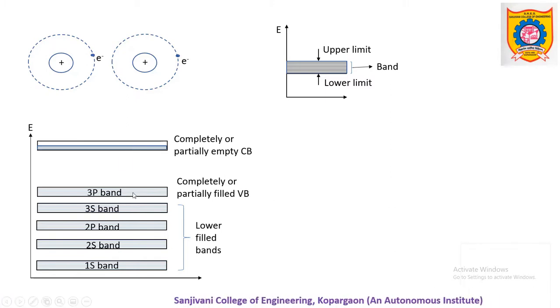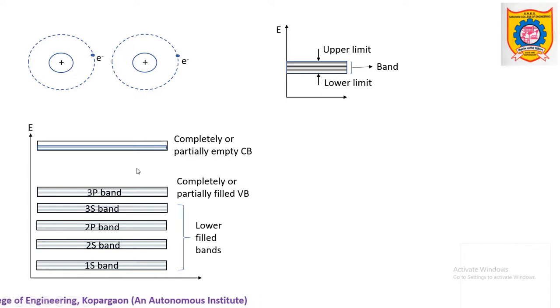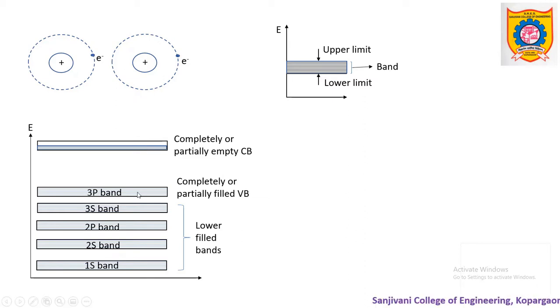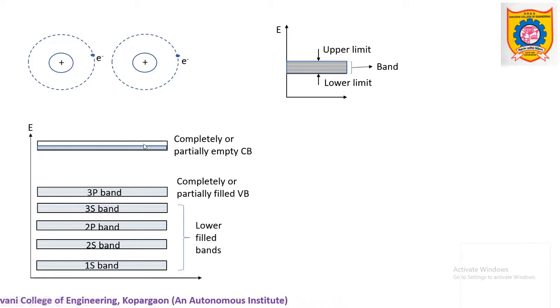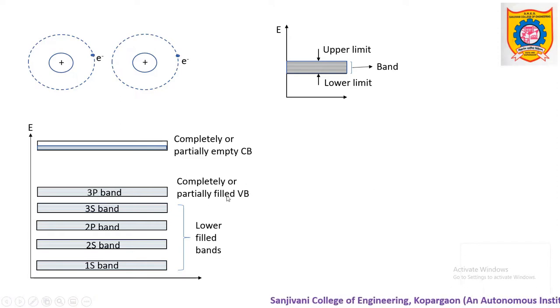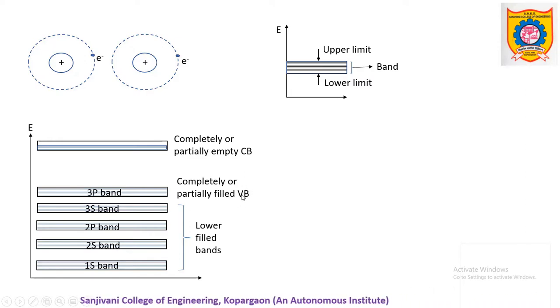Now, in case this 3p band is completely filled, then the next permitted energy band may be either partially filled or completely empty. If this 3p band is partially filled, then surely the next permitted energy band will be completely empty. This way, we can define this 3p band as a completely or partially filled band, which is called the valence band. This is the concept of the valence band. Broadly, it is defined as a band formed due to a series of energy levels consisting of valence electrons. Similarly, the next permitted band is called the conduction band, which may be completely empty or partially empty.